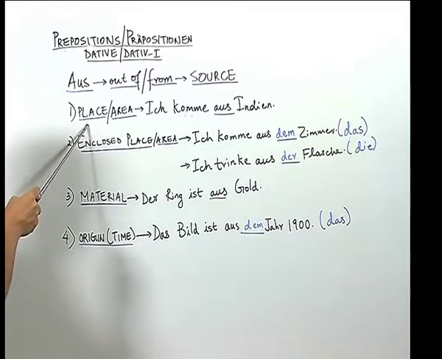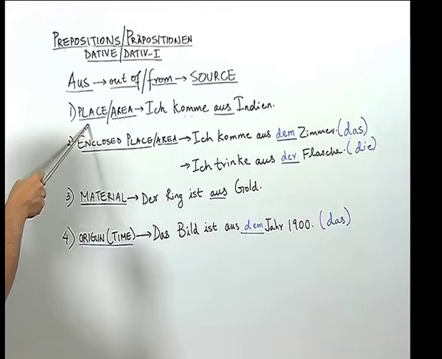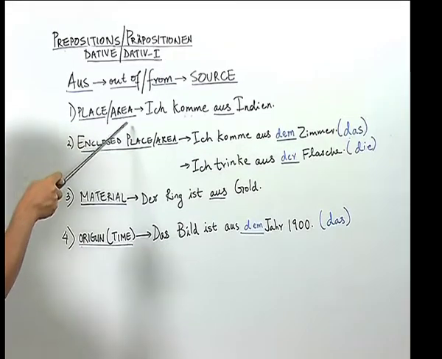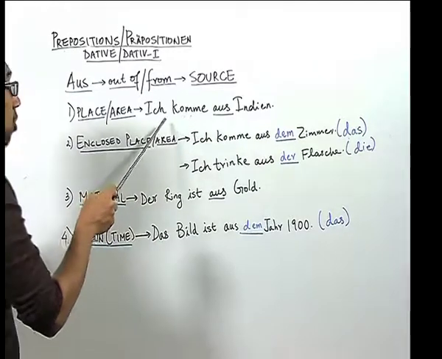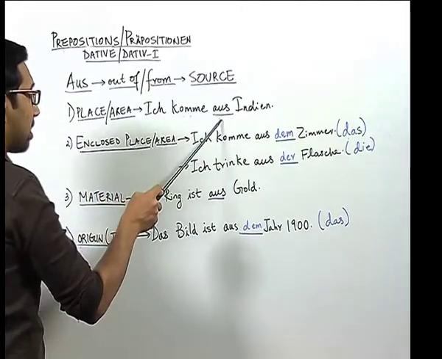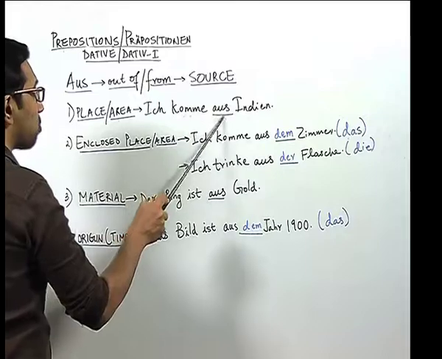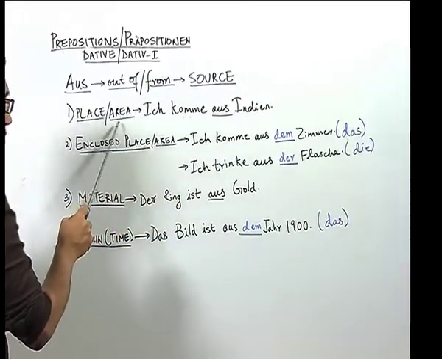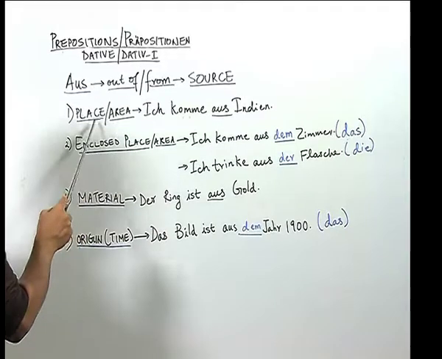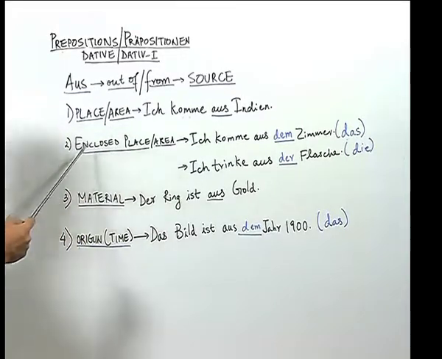Aus can be used in the context to show the origin or the place or area. If you remember, in the first session we did the sentence ich komme aus Indien. Well, here it is, ich komme aus Indien, which shows that I come from India, that is the origin or the area or the place to which I belong.